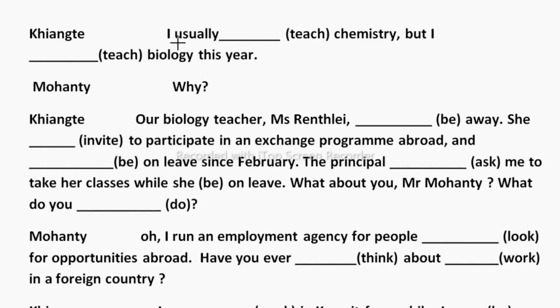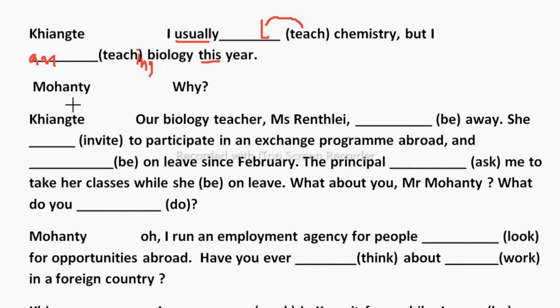So "I usually" shows present simple, so it will get V1 only. I usually teach chemistry, same as it is, but I am teaching biology this year, because we are talking about present. So, I am teaching, ing form of verb, biology this year.